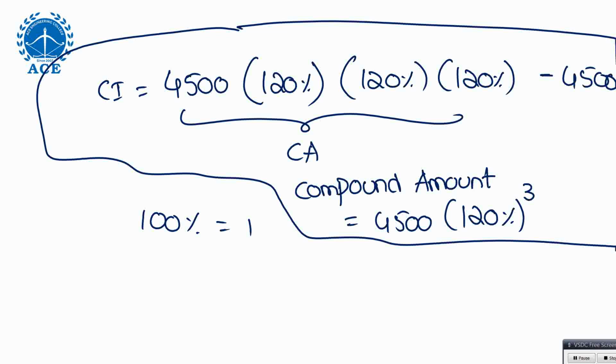120% because of 20% increase. If it is 10% increase, 110, 110, 110. Sir, no. Why do I hate formulas? Because in a lab you are doing one formula, but in the exam, what happens? They'll say first year 10%, second year increase 20%, third year 30%, then your formula will fail. But here, first year 10% means you will write 4,500 into 110. Second year 20% means, third year 30% means. That's the advantage when you learn the concept.